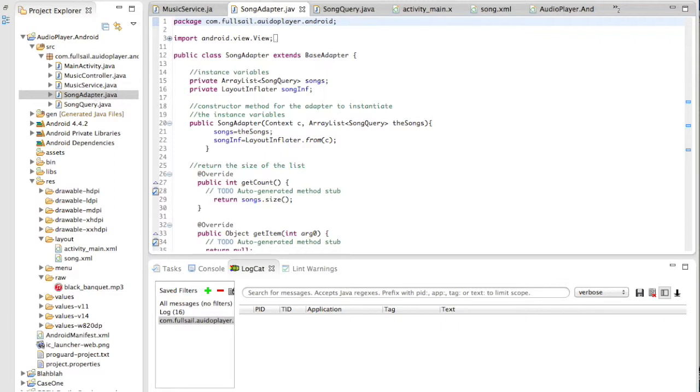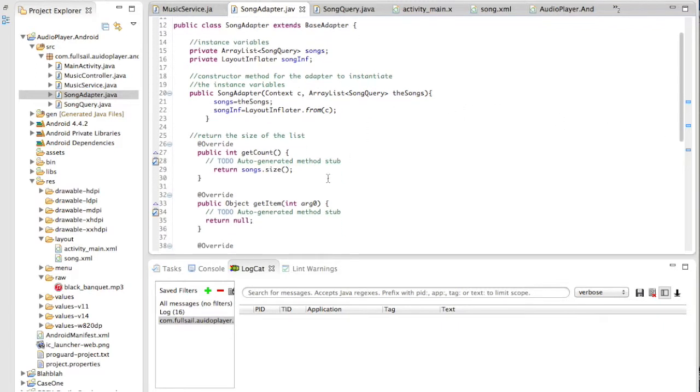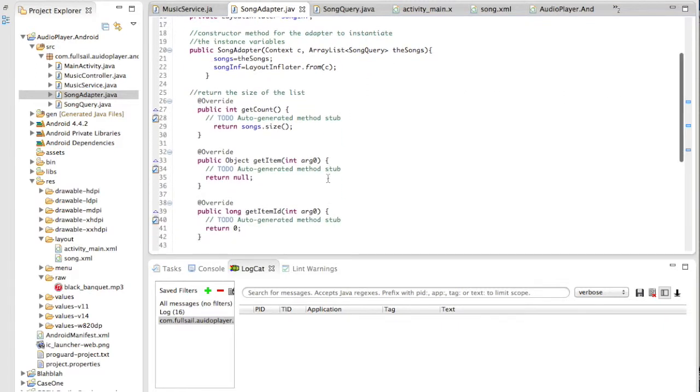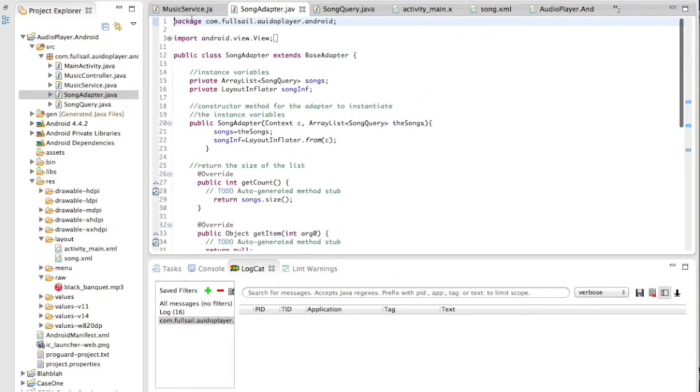In my song adapter class, I set the title and the artist text using position index, and I hook up my song adapter class to the list view in my main activity.